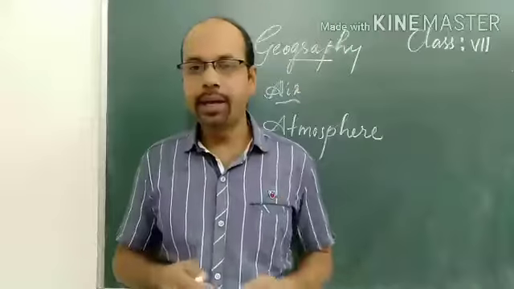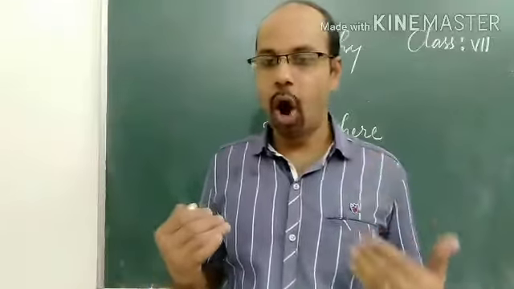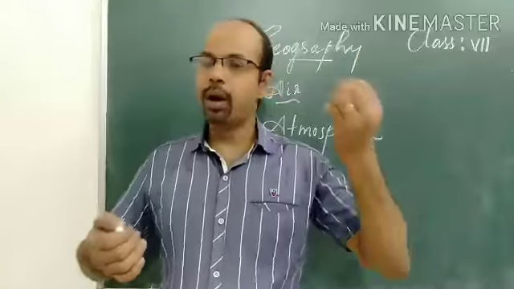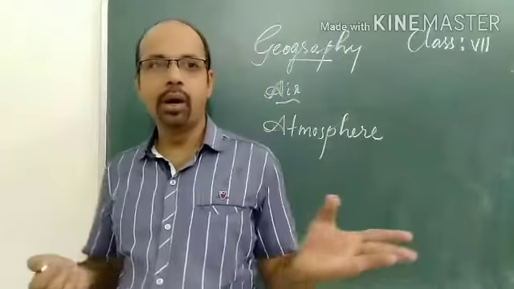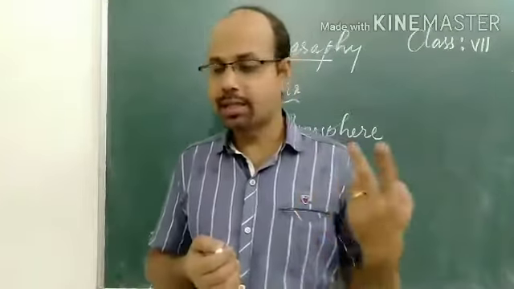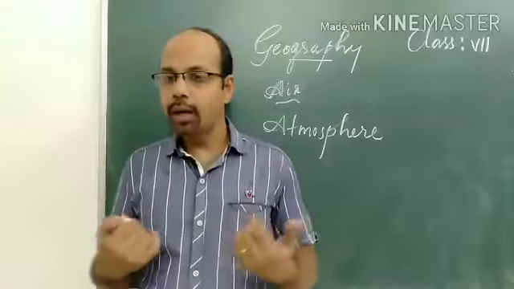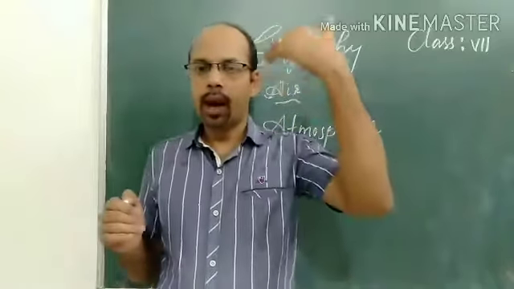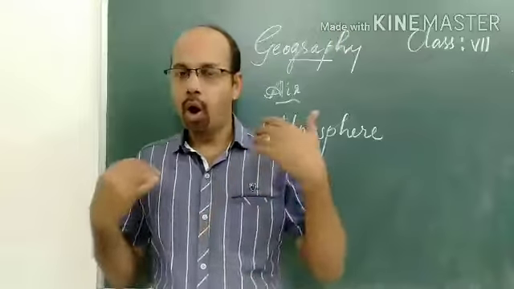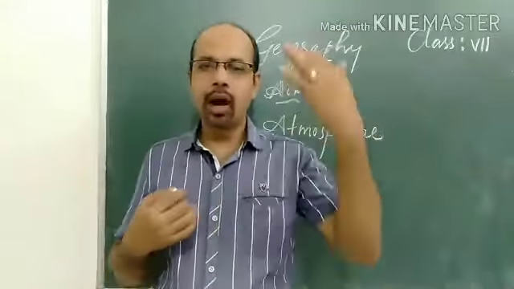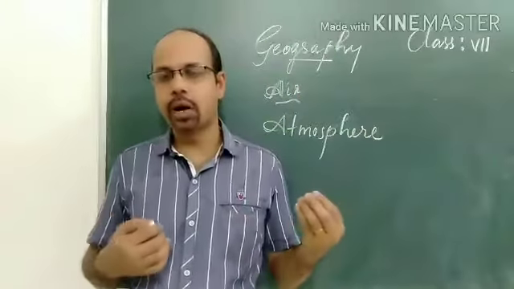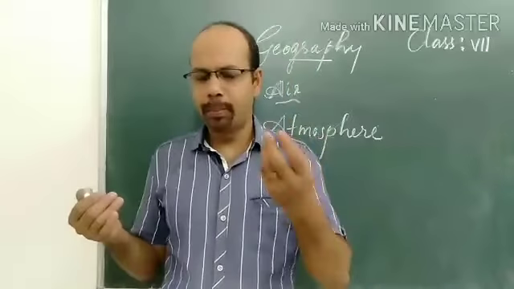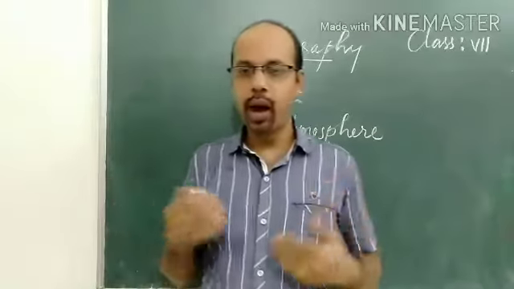Largest is nitrogen, about 78%. Then oxygen and carbon dioxide. Many other gases are also available, and water vapor is also found here. Dust particles are also found in the atmosphere. So it is a mixture of many gases. Carbon dioxide, helium, ozone, argon and hydrogen are found in smaller quantities, and tiny particles of dust are also found in the atmosphere.